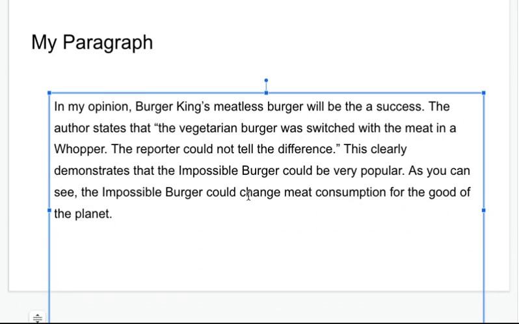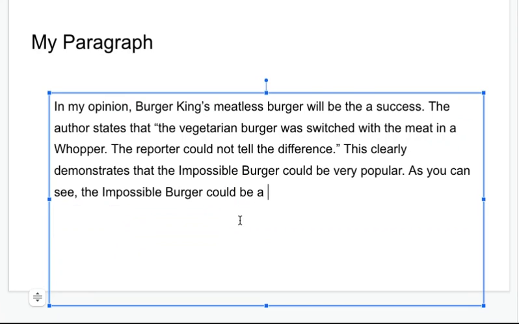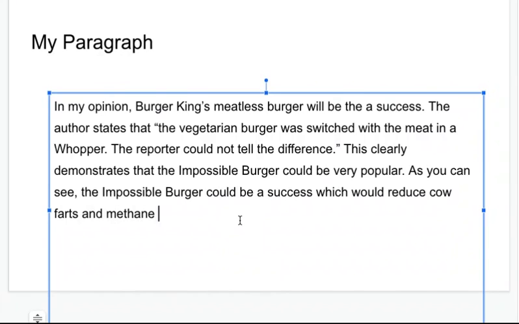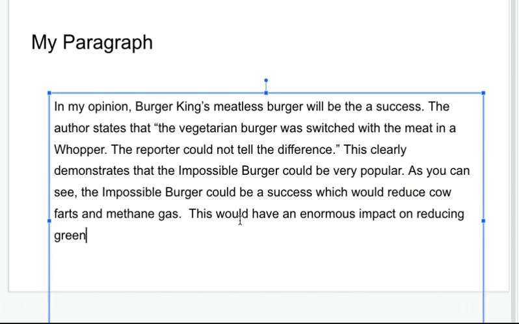The Impossible Burger could be a success, which would reduce cow farts and methane gas. This would have an enormous impact on reducing greenhouse gases. Now I'm going to reread it because as a writer, I'm always rereading.